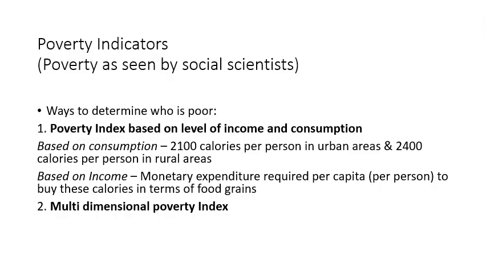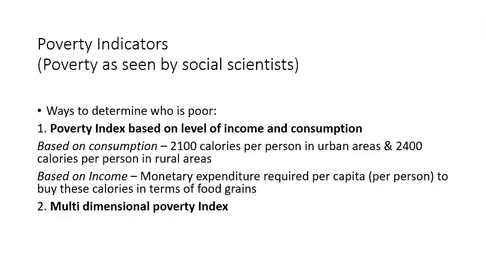Example, let us assume 3 rotis are equal to 2100 calories, and if a person is able to actually earn enough money to buy those 3 rotis every day in a city, then he will not be a poor person. So 3 rotis is equal to 2100 calories. So if somebody is able to earn money to buy 3 rotis, he is not poor. But if he is not able to actually buy those 3 rotis which are equal to 2100 calories every day in a city, they will be called as poor.